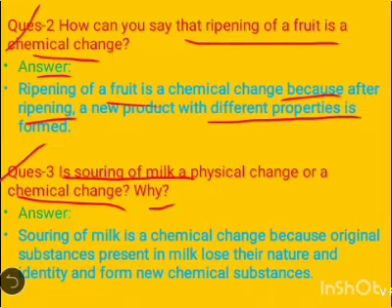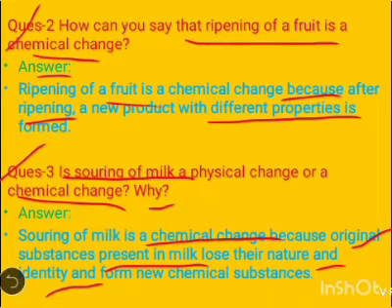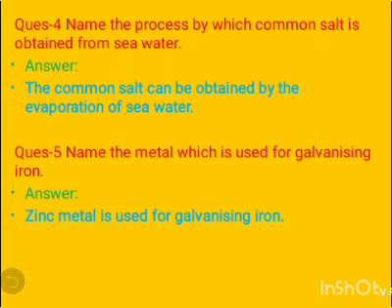So souring of milk is a chemical change because the original substances present in milk lose their natural nature and identity and form new chemical substances. That's why souring of milk is a chemical change. Now come to your fourth question.